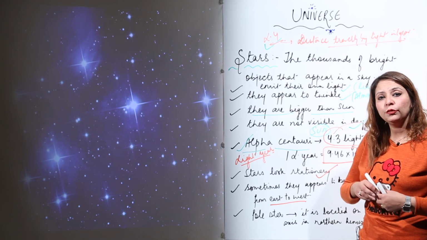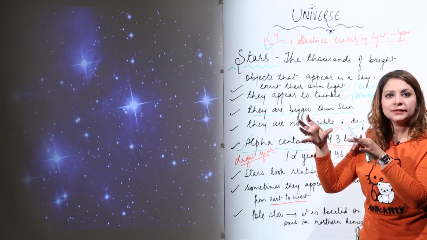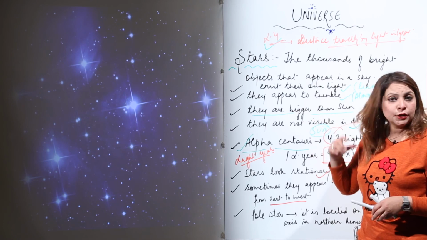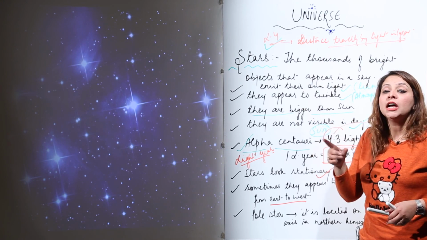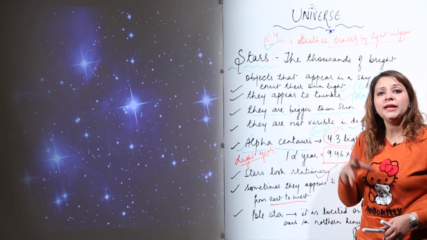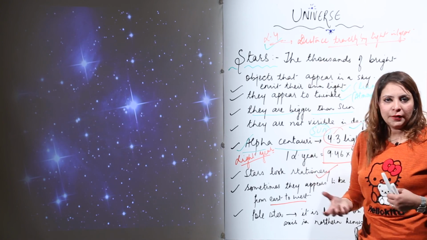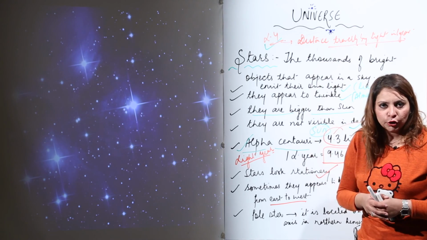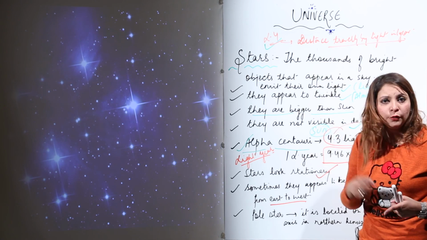But it's not like that all stars are moving from east to west. They appear to be moving from east to west because we are standing on the earth and visualizing the stars. As you know, earth rotates from west to east. Therefore, the stars appear to be moving from east to west. And there are so many stars that appear stationary because they are very far from us, so we cannot make out whether they are moving or not.